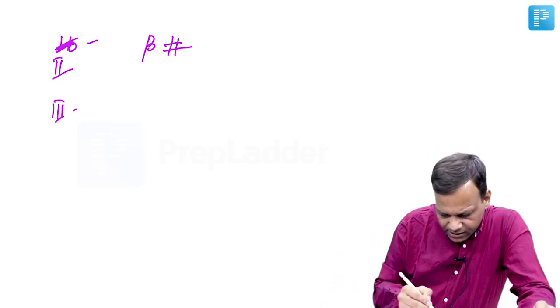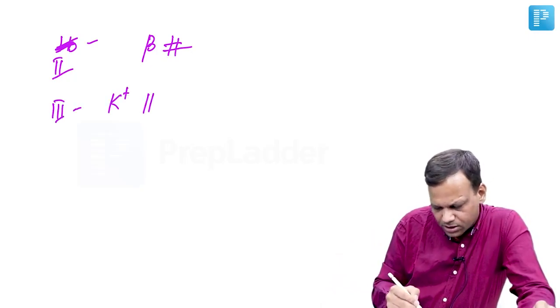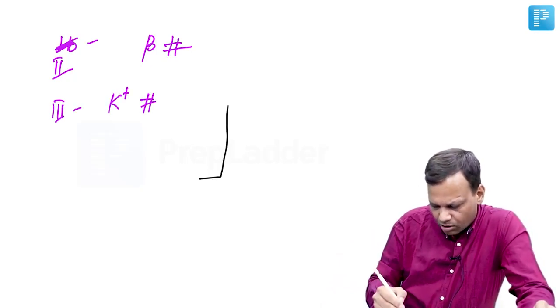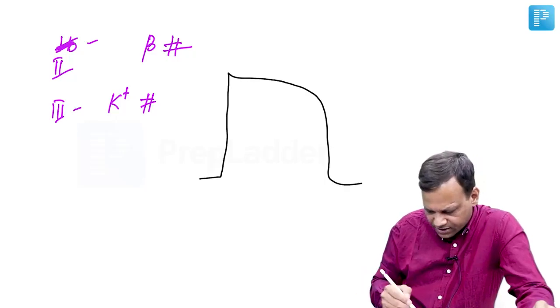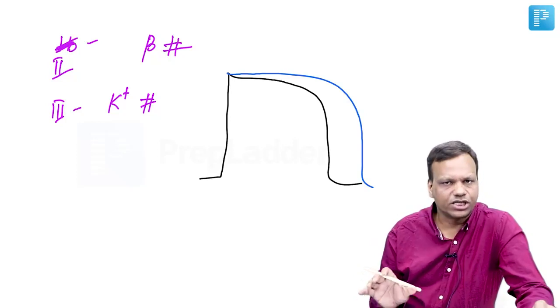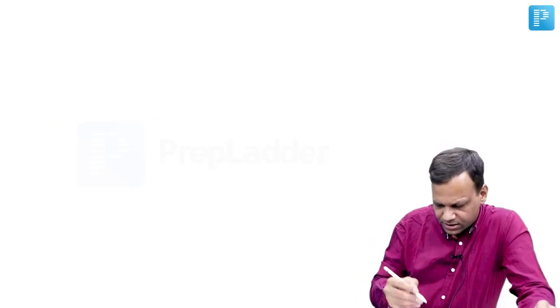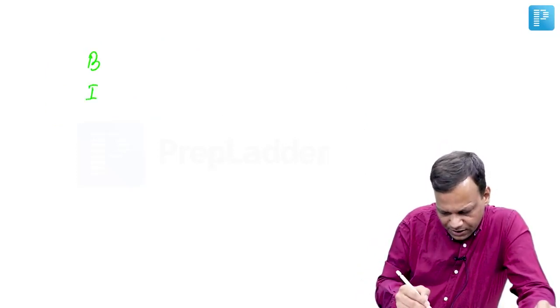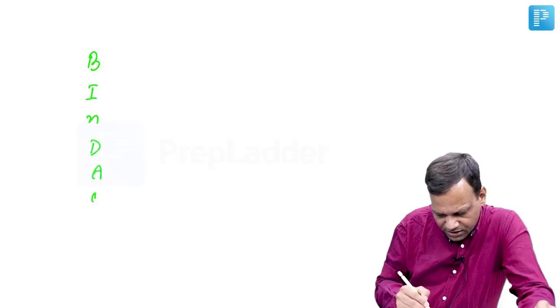Moving to class 3 drugs, these are potassium channel blockers. So this is the normal action potential. The effect of class 3 drugs will be only this: increase in action potential duration. And the drugs in class 3 include Bindas drugs. Class 3 drugs are remembered as Bindas drugs.